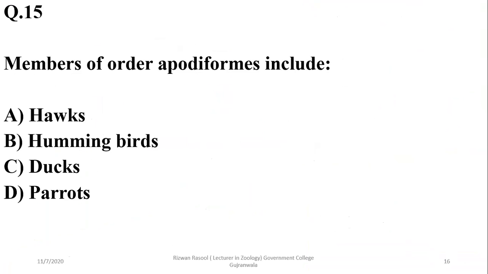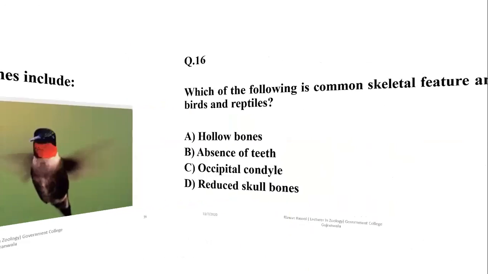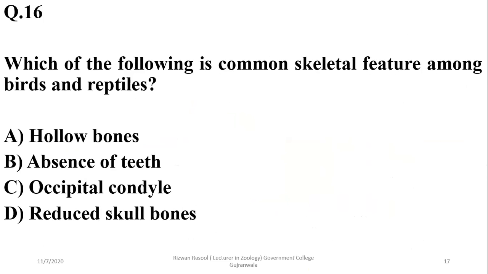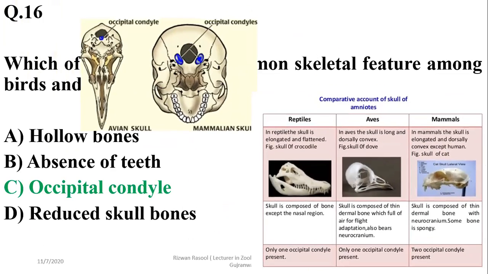Number 15, members of the order Apodiformes include, as we have discussed in the previous slide as well, hummingbirds, which are Apodiformes members. Which of the following is a common skeletal feature among birds and reptiles? They have an occipital condyle, which is a common feature among reptiles, birds, as well as mammals. But mammals have two occipital condyles, and birds and reptiles have only one occipital condyle, as shown in the picture, as well as the comparative chart.